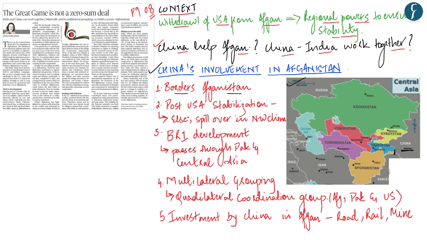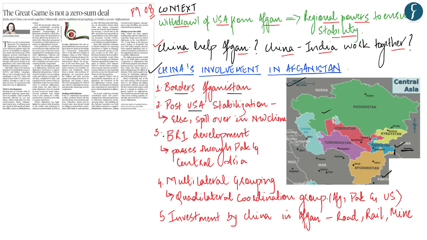Secondly, according to the author, the post-USA stabilization of Afghanistan is very critical to China, because if Afghanistan becomes unstable, then the war and chaos in Afghanistan could spill over into the northwestern territory of China, Pakistan, as well as the other Central Asian countries. Therefore, to avoid chaos and confusion in its own territory, it is imperative for China that Afghanistan remains stable even after the USA withdraws from its territories.